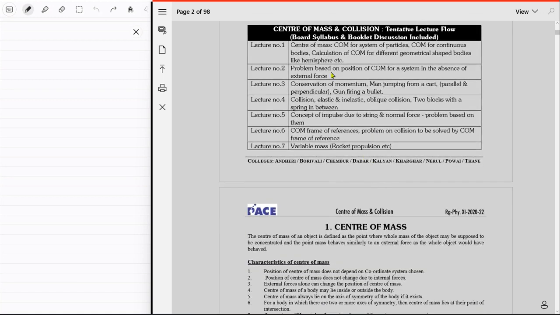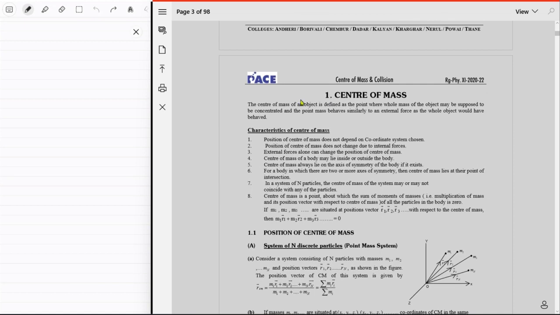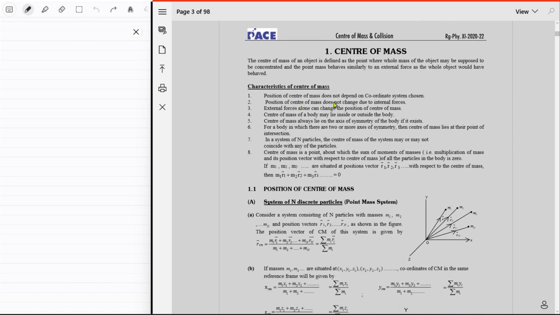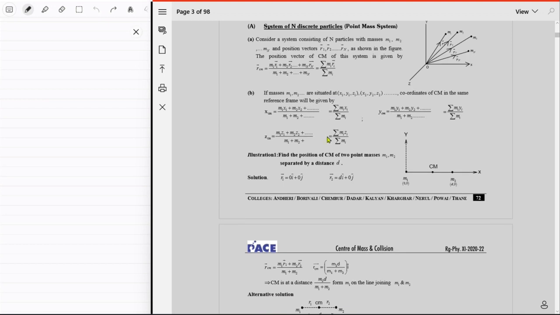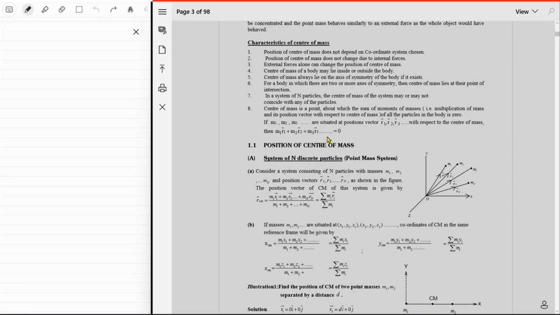Center of mass for a system of particles, and calculation for continuous bodies. I know about that. You don't actually need to read all that; I'm just going to explain it first of all.